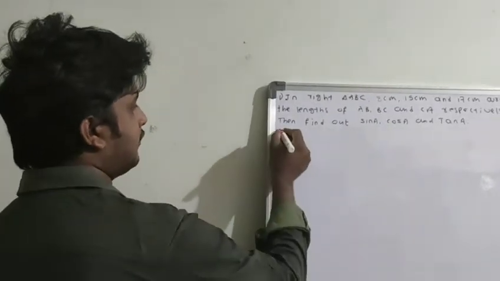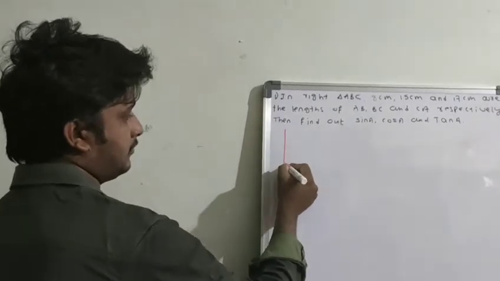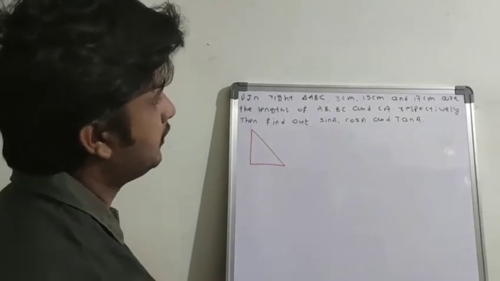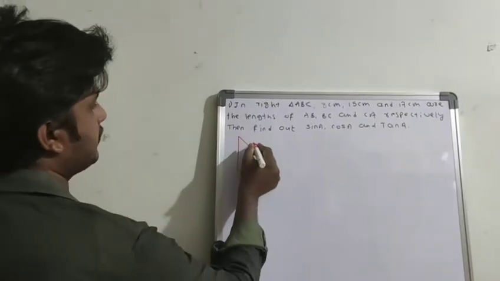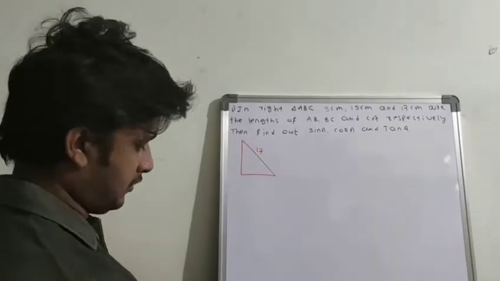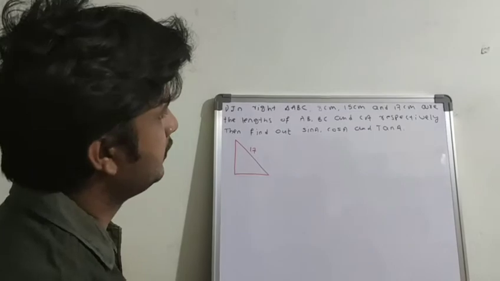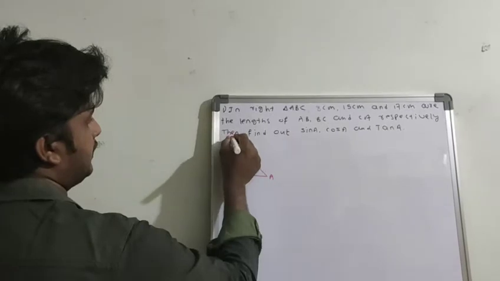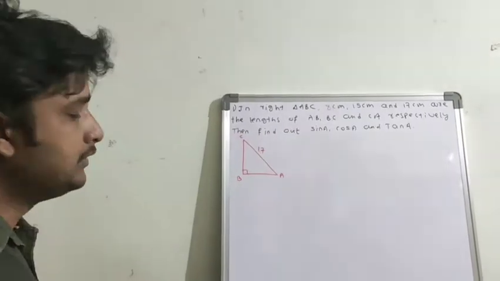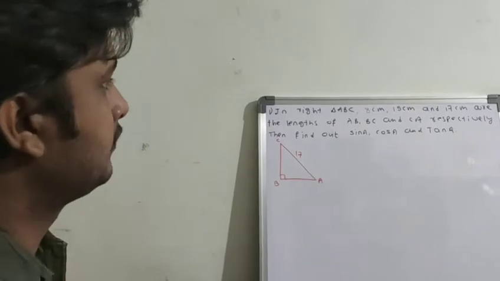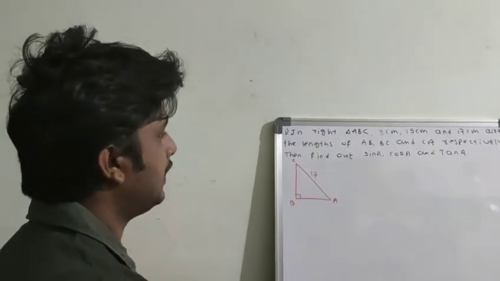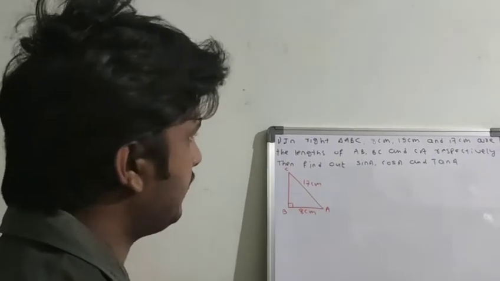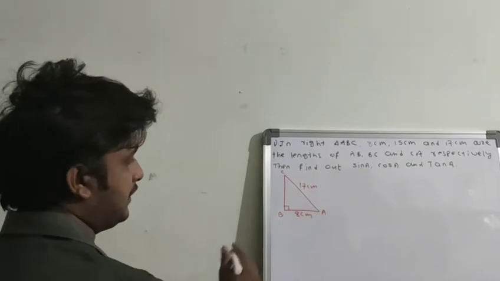So first I'm taking a right angle triangle. First I'm writing the highest value, 17 centimeters. So 17 centimeters is the hypotenuse. What is the name of the hypotenuse? 17 centimeters, CA. So this is A, this is B, this is C. So 90 degrees at B. Okay. So next, what is the AB value? AB value is 8 centimeters. And what is the BC value? BC value is 15 centimeters.